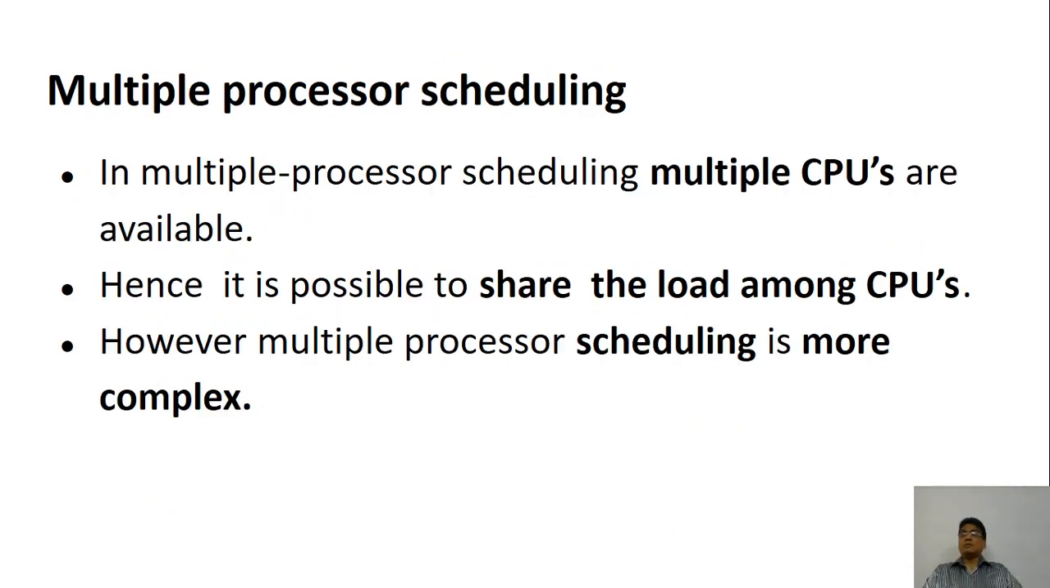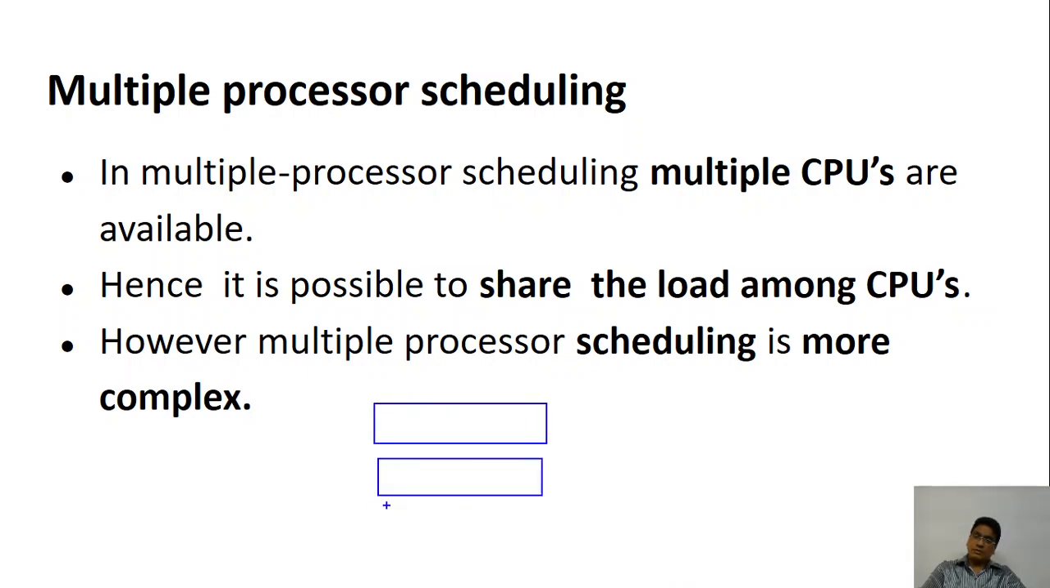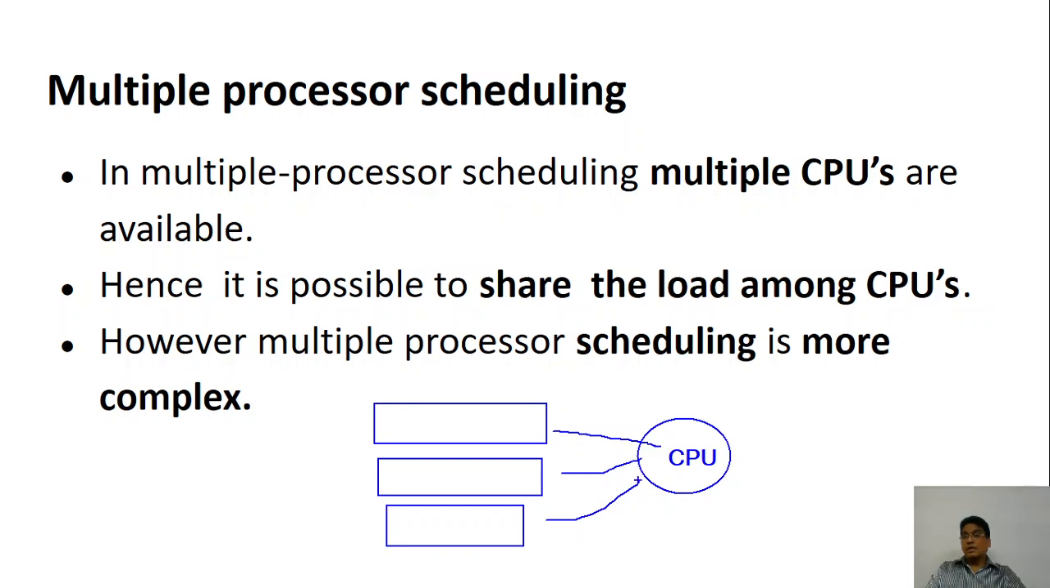Okay, now let's look at one other type of scheduling. In all the previous scheduling, you may have a number of queues, but in all the cases we assumed that there is only one CPU. So all the queues are given to one CPU. Now let's assume some other option. So what is the other option?